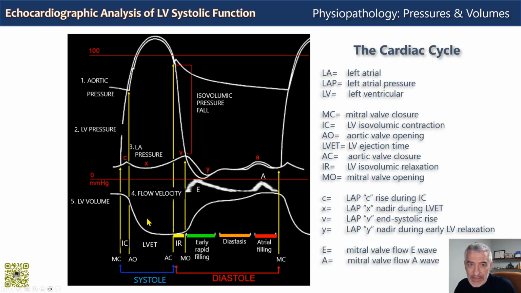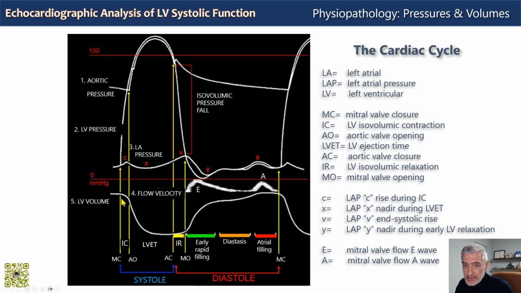According to the classic clinical definition, we begin with MC, mitral closure, then we have isovolumic systolic contraction, then we have aortic valve opening, left ventricular ejection time, and then we have aortic valve closure, isovolumic ventricular relaxation, mitral valve opening, and then we have left ventricular filling and its 3 phases: the early rapid filling, the first third, then we have diastasis if the heart rate is less than 80, and then we have atrial filling, and then mitral valve closure at the end when the cycle starts again.